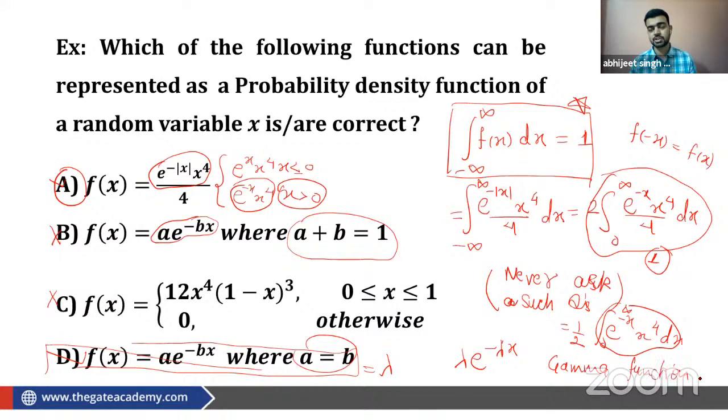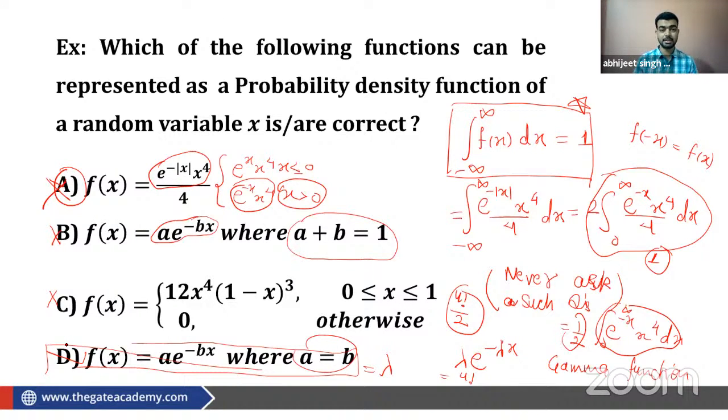Gamma function. So in gamma function, definitely you will not be getting 1 here, because it is 1 by 2, and in gamma function you have to write 5 minus 1, which means its answer will be 4 factorial. So 4 factorial divided by 2, definitely it is not 1. So A is also incorrect. So only one option is correct, that is D.